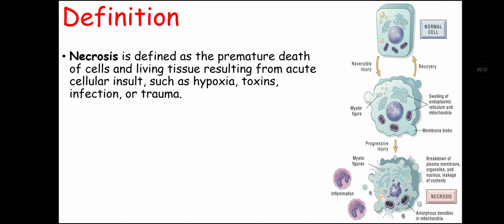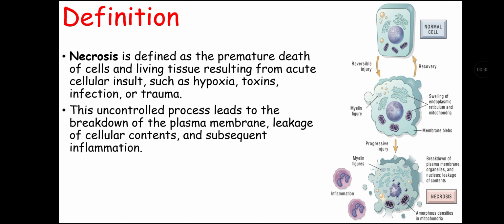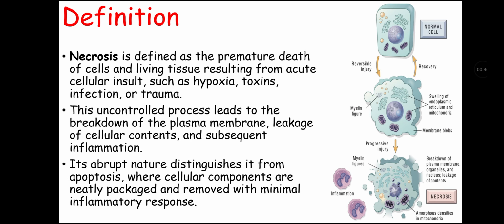Now let's talk about definition of necrosis. Necrosis is defined as a premature death of cells and living tissue resulting from acute cellular insults such as hypoxia, toxins, inflammation, or trauma. This uncontrolled process leads to the breakdown of plasma membrane, leakage of cellular contents, and subsequent inflammation. Its abrupt nature distinguishes it from apoptosis, where cellular components are neatly packed and removed with minimal inflammatory response.